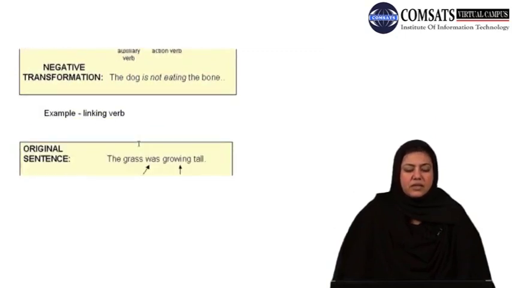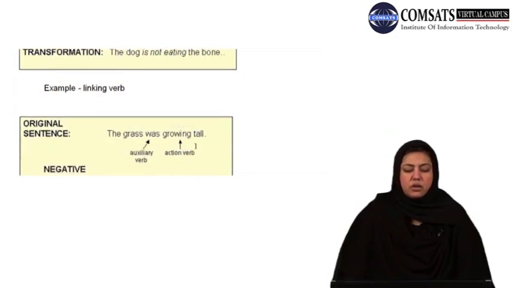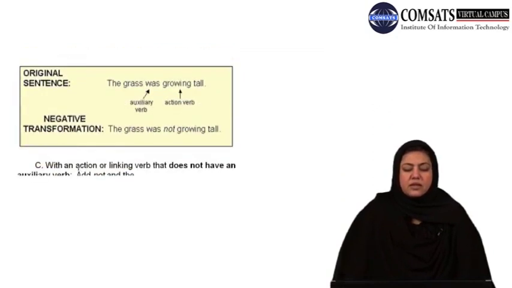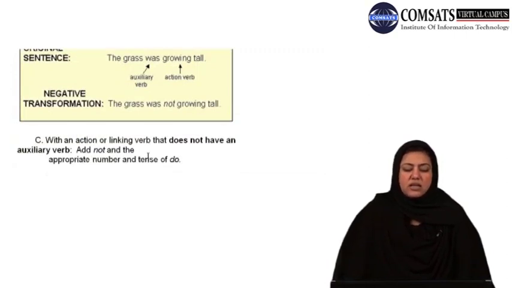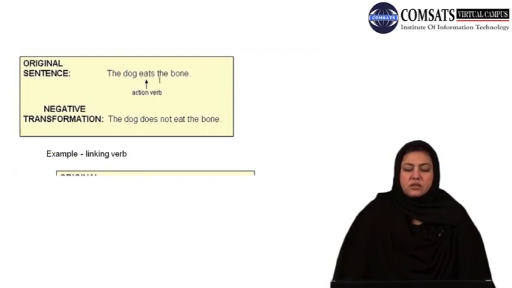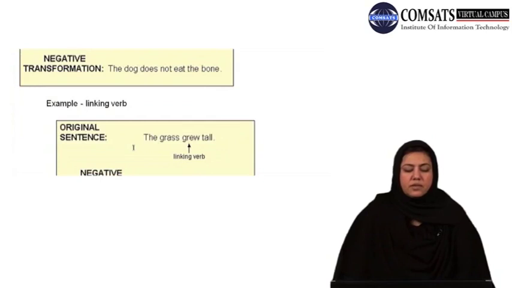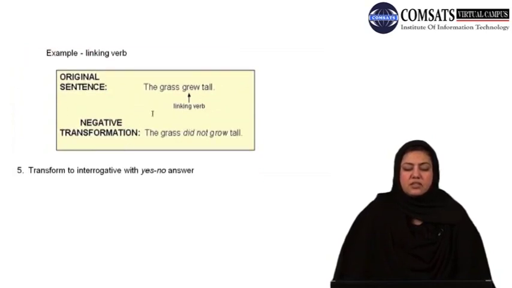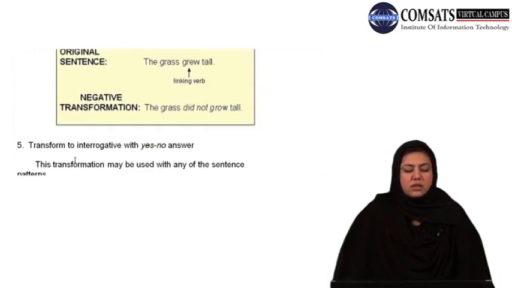Look at the example of the linking verb. The grass was growing tall. The grass was not growing tall. With an action or linking verb that does not have an auxiliary verb, add not and the appropriate number and tense of do. Look at the example. The dog eats the bone. The dog does not eat the bone. In the same way, the grass grew tall. The grass did not grow tall. So these are the past forms.